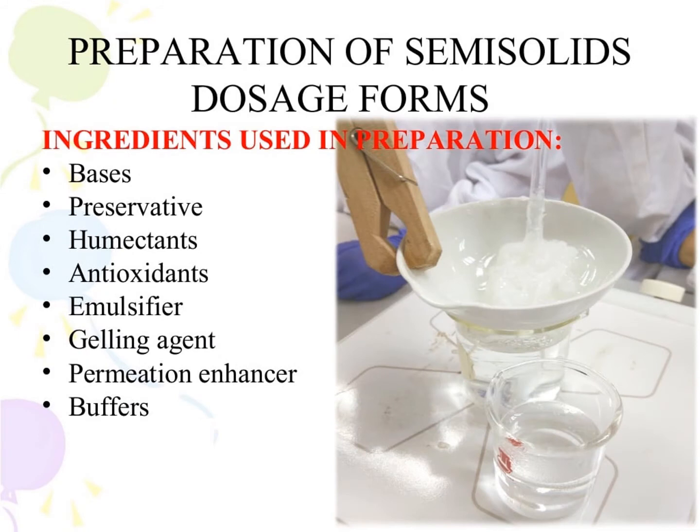Then, the formulation of semi-solid dosage form. The ingredients used in a preparation are: first base, second preservative, third humectants, fourth antioxidant, fifth emulsifier, sixth gelling agent, seventh permeation enhancer, and eighth buffers.